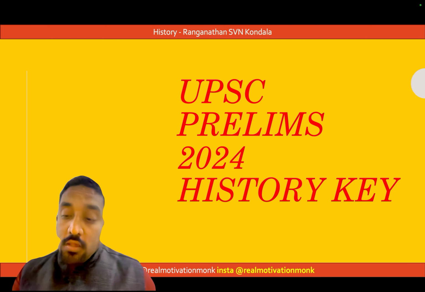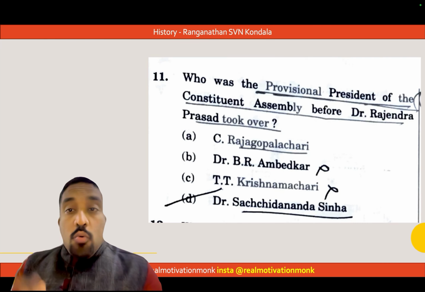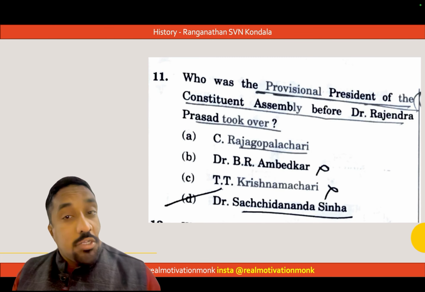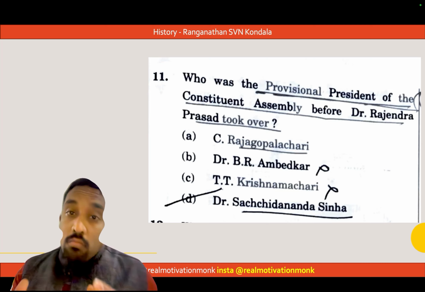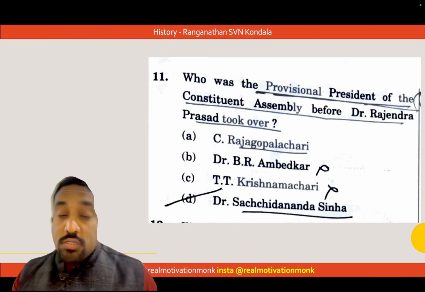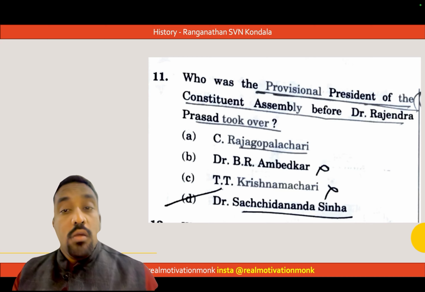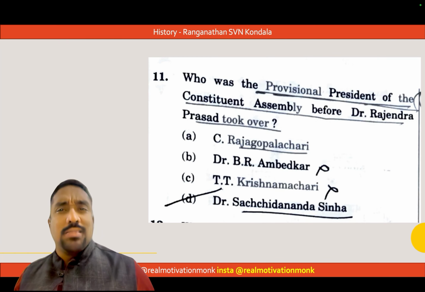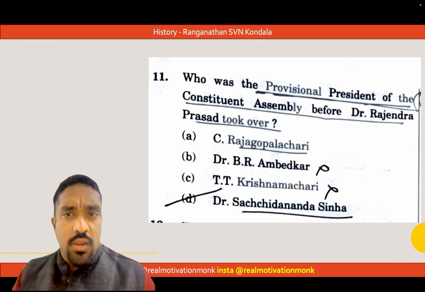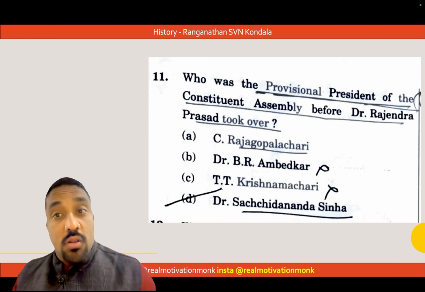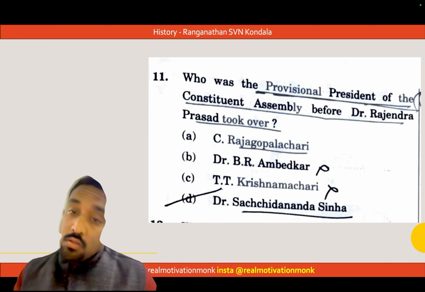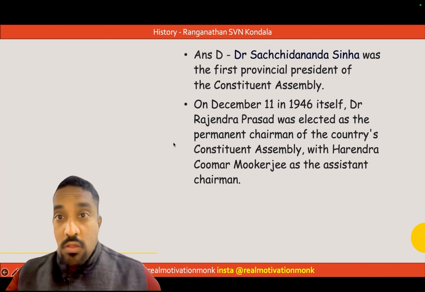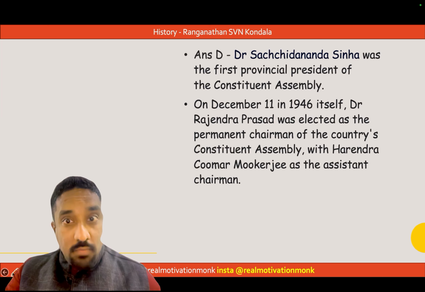Now let us see the first question for the day. Who was the provisional president of the Constituent Assembly before Dr. Rajendra Prasad took over? When you study the first chapter in polity, the Constituent Assembly, Dr. Sachidananda Sinha is a straightforward answer. There is no guesswork, no smart guess needed. Since it's talking about the provisional president before Rajendra Prasad, that was Dr. Sachidananda Sinha. He was the first provisional president of the Constituent Assembly.